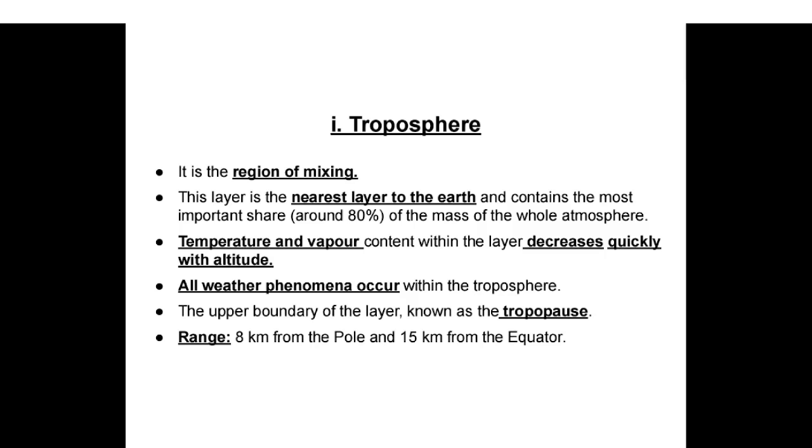Troposphere. It is a region of mixing. This layer is the nearest layer to the Earth and contains the most important share, around 80% of the mass of the whole atmosphere. Temperature and vapor content within the layer decrease quickly with altitude. All weather phenomena occur within the troposphere. The upper boundary of the layer, known as the tropopause, ranges from 8 km at the pole to 15 km at the equator.